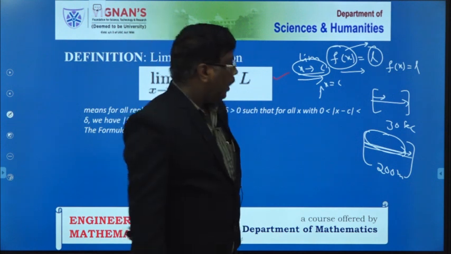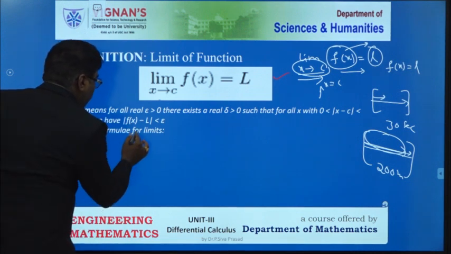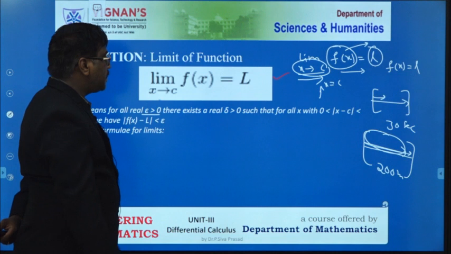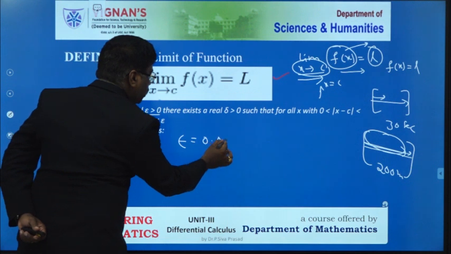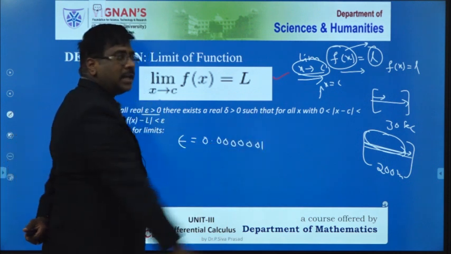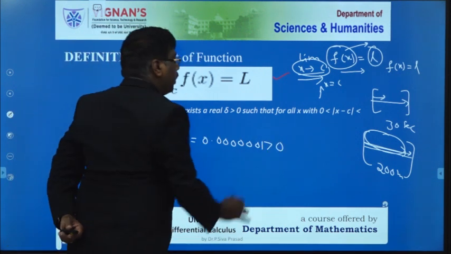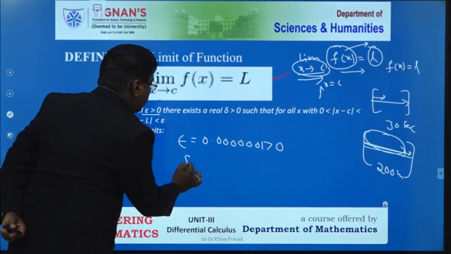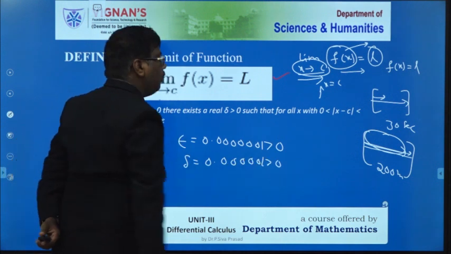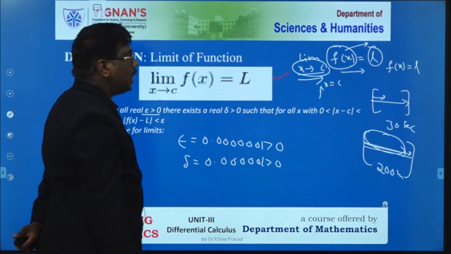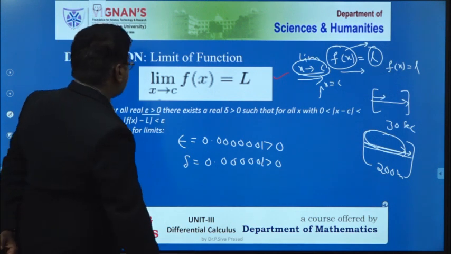Now, this is the mathematical statement of this definition. For a given epsilon greater than 0, a negligible value such as 0.000000001 but greater than 0, there exists a real number delta, which is also a negligible value greater than 0, such that for all x with 0 less than modulus of x minus c less than delta.